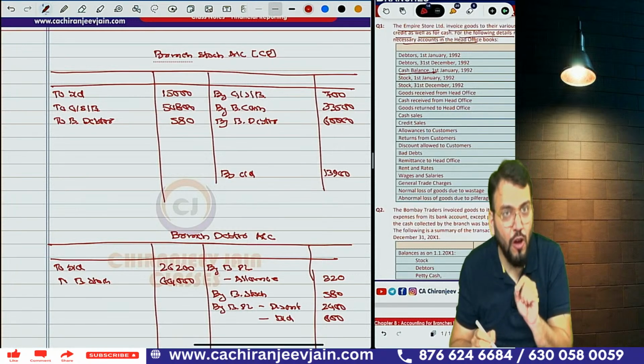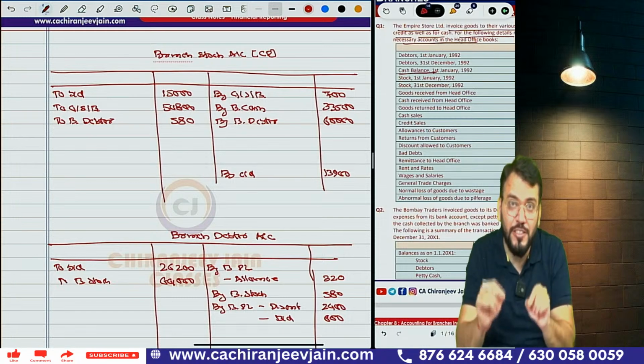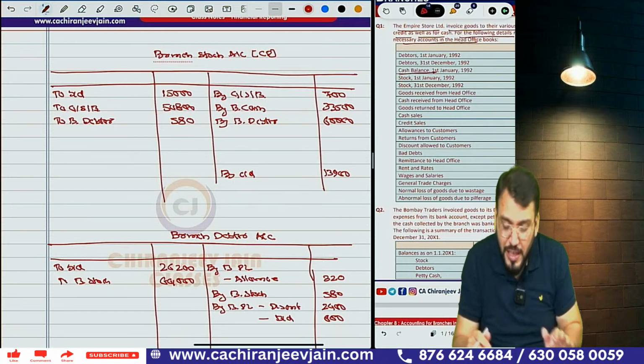No entry, very good. Normal loss is no entry, so you need to ignore it. Whenever normal loss is given, that is given to confuse you. No journal entry for that.